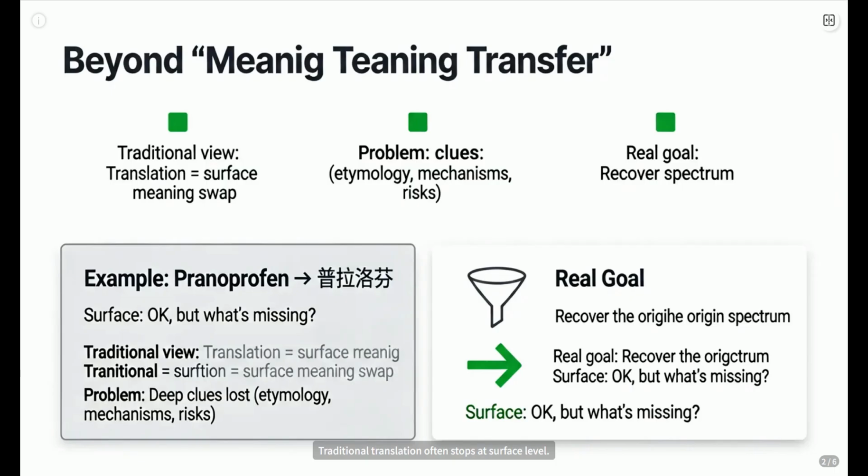Traditional translation often stops at surface level. It's like getting a photo of a cake but not knowing the recipe, the history, or even if it's safe to eat. We need more than just meaning transfer. We need to recover the origin spectrum, the whole story behind the word.